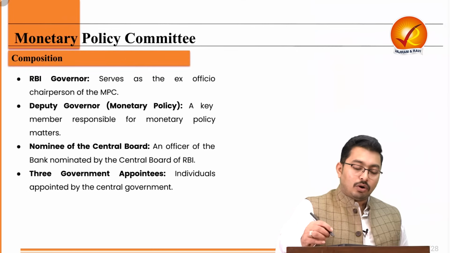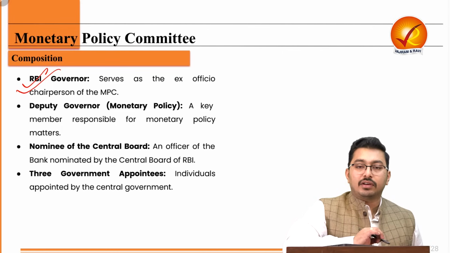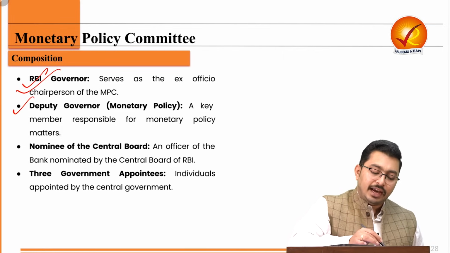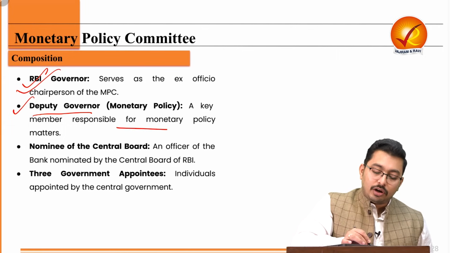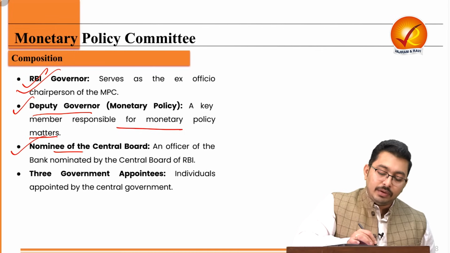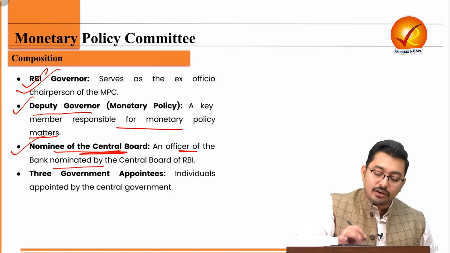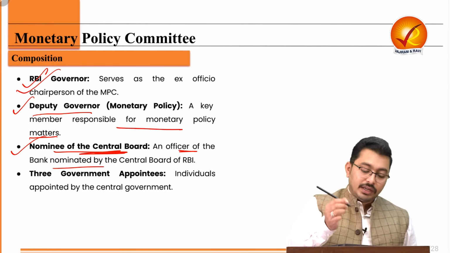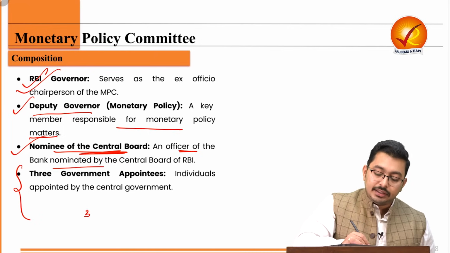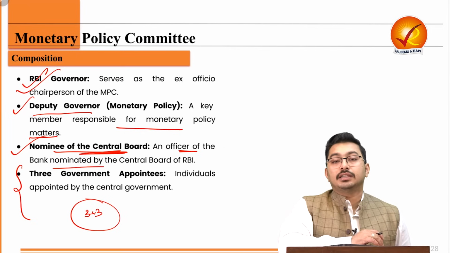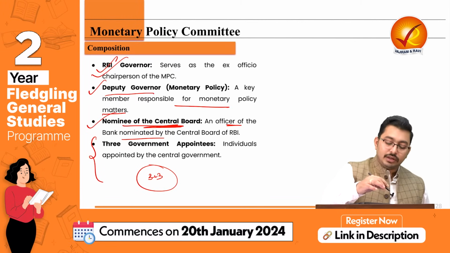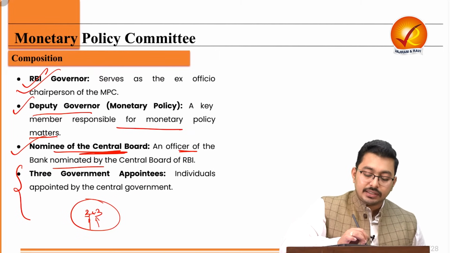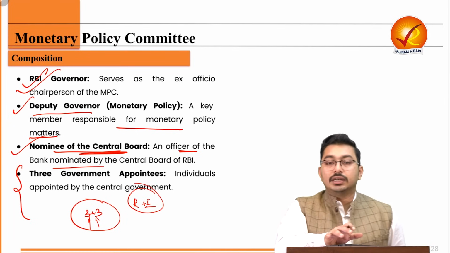Now, what is the composition? So, you will have the RBI governor who will be the ex officio chairman. Then you will have the deputy governor of monetary policy, and this person will be responsible for monetary policy matters. Then there will be a nominee of the central board, an officer of the bank nominated by the central board of RBI itself. And then there will be 3 members. So a 3 plus 3 arrangement, where 3 are coming from the banking sector from the RBI itself and 3 coming from the government, to ensure that both of them, that is the regulator as well as the executive, are in tandem in terms of inflation targeting.